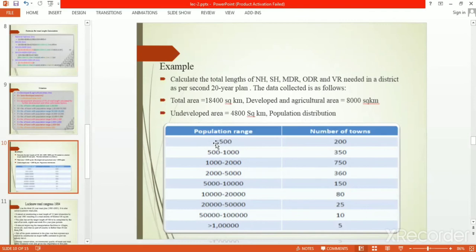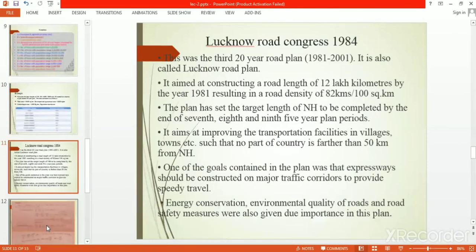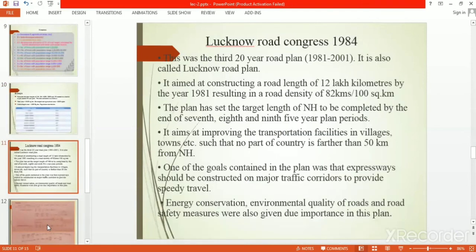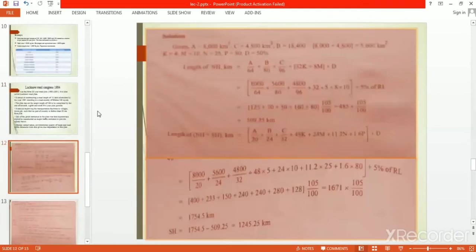Population range less than 500, number of towns is 200; 500 to 1,000, 350; 1,000 to 2,000, 750; 2,000 to 5,000, 365, like that. This data is given. So according to the formula, we put in all this data and we solve this problem.